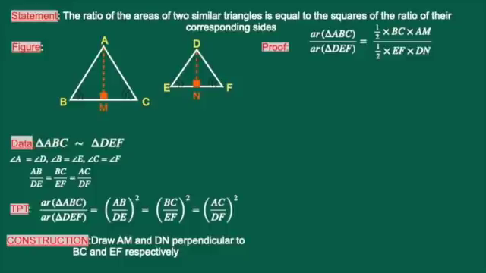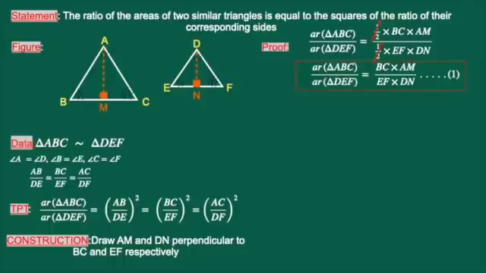We can easily understand there is a common factor between the numerator and denominator, that is half. Eliminate half. Then we get a ratio like this. Area of triangle ABC by area of triangle DEF is equal to BC into AM in the numerator and EF into DN in the denominator. This is our first result. I marked this as 1.